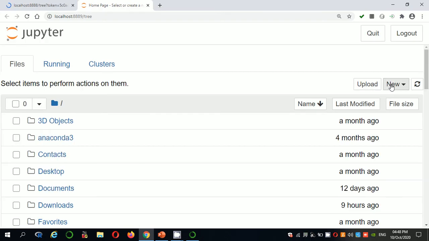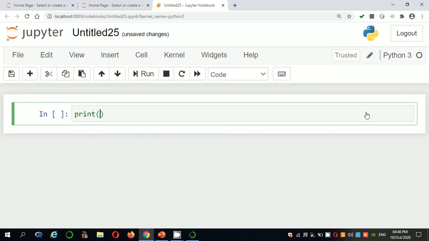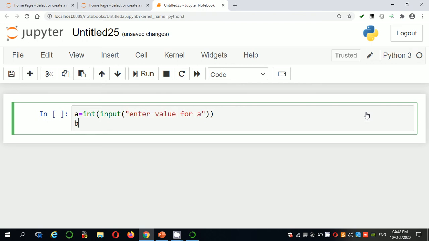Okay, so new Python 3. First we have to do some addition of two numbers. First, without using functions I will write. First you have to read two values. A, convert it into integer, enter value for A, and then B, int input, enter value for B.